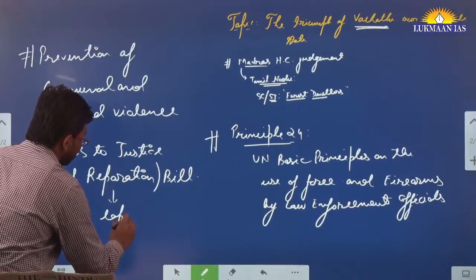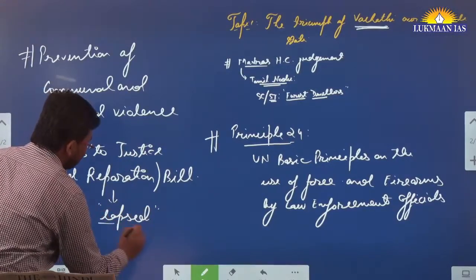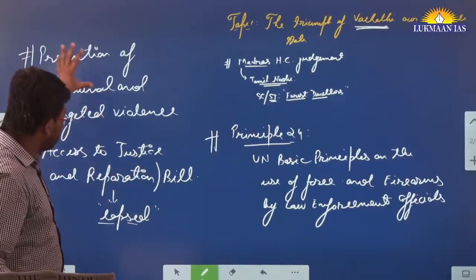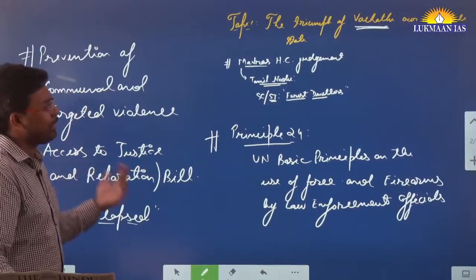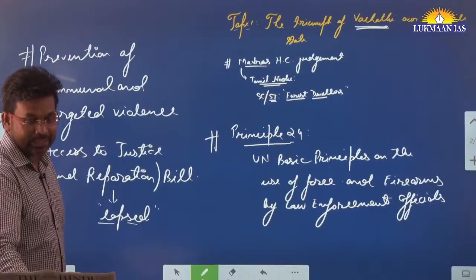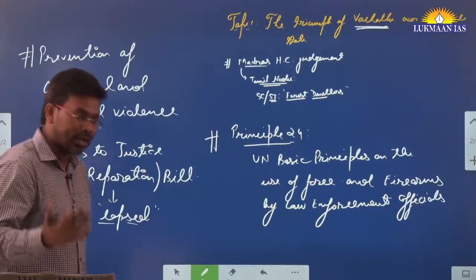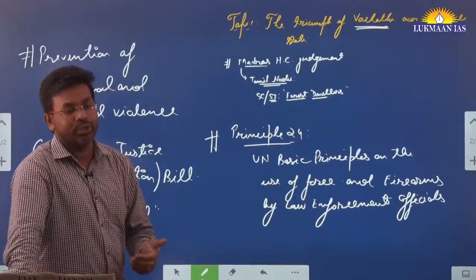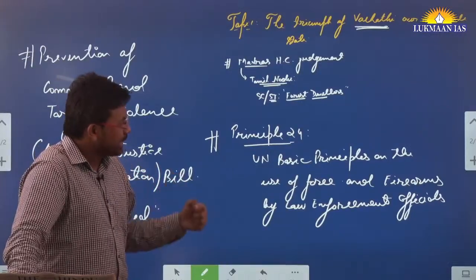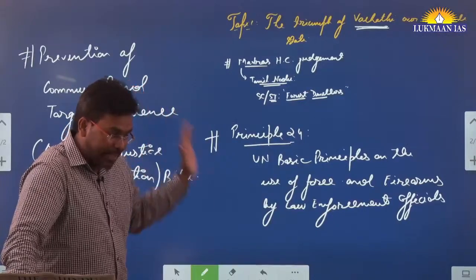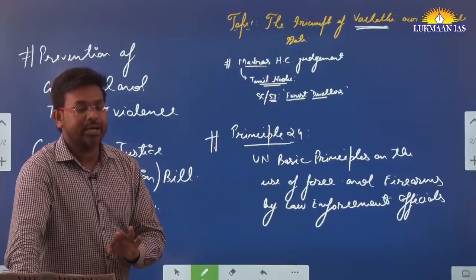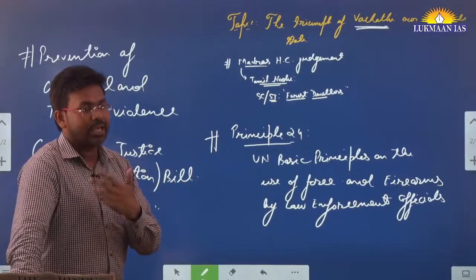This particular bill has been introduced in Parliament, but it has not been passed by Parliament, so it has lapsed. This bill could have resorted to giving some kind of justice to the people. In this article, the author herself is a lawyer, and she has praised the judiciary for the strong words that they have said. And they have made the state liable on this. At that point of time, Jayalalitha was the chief minister in that state. So they have mentioned this.